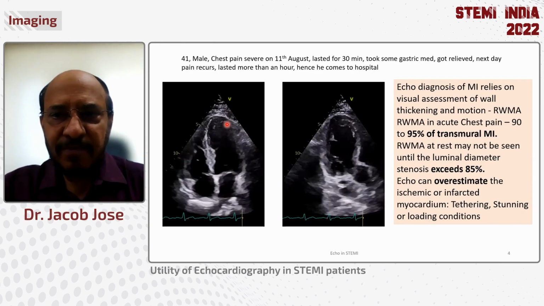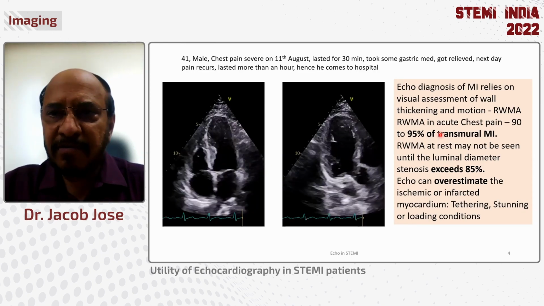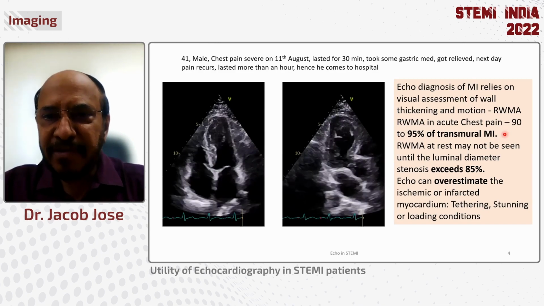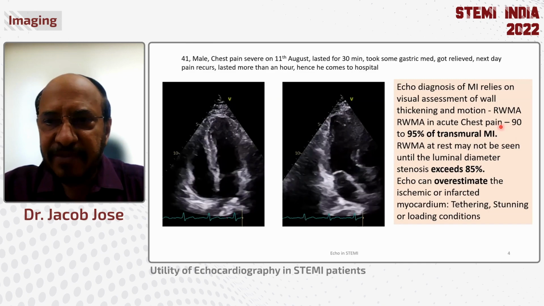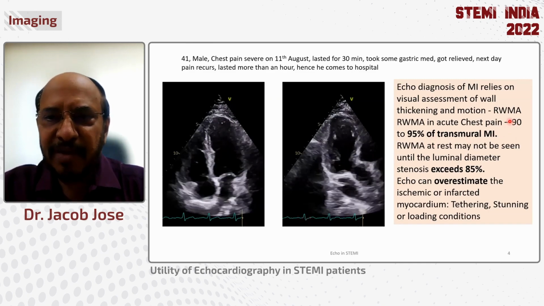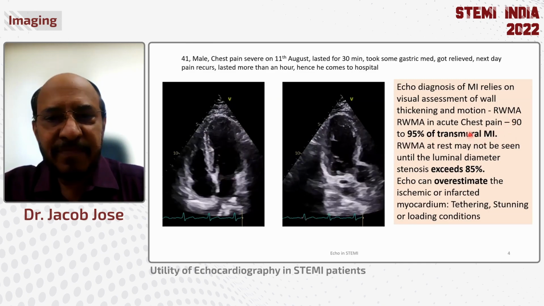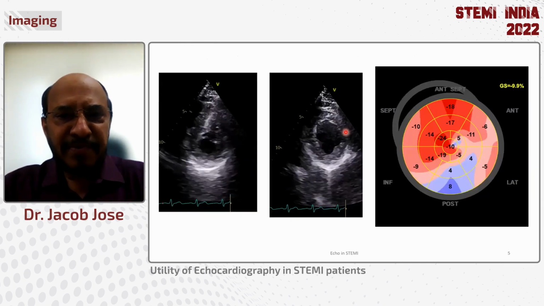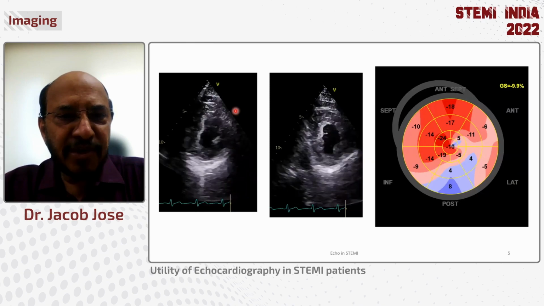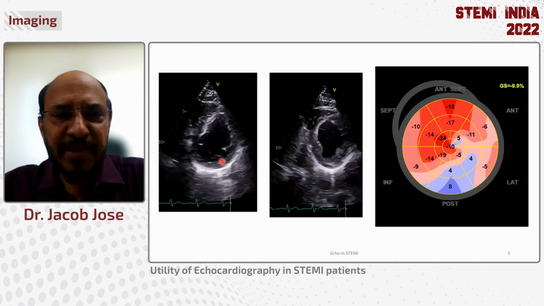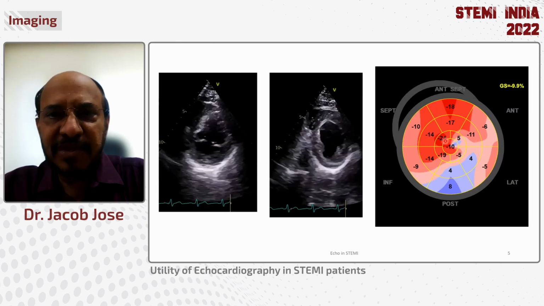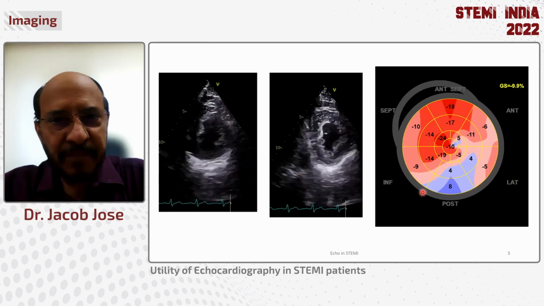It is said that we require around 95% block to have a patient with acute chest pain. If they have 90 to 95% of a transmural MI, they will definitely have a RWMA. This is another example of a patient that came to us, where we noted an inferior wall RWMA, which is confirmed along with the strain, which I will talk to you about a little later.